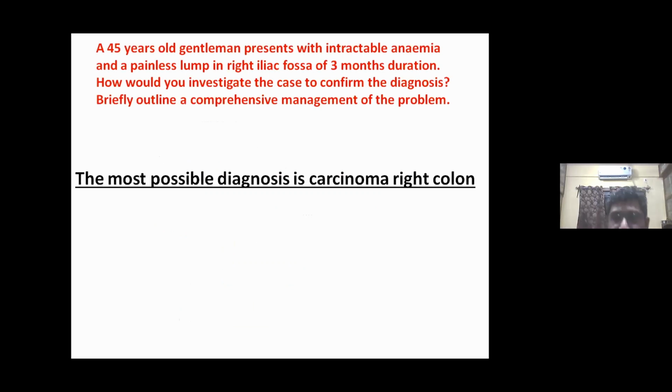Now going to the next part, with cancer right colon in mind, another question: a 45-year-old gentleman presents with intractable anemia and painless lump in right iliac fossa of 3 months duration. How would you investigate the case to confirm the diagnosis, and how would you manage the patient? So first, from the age, painless lump with intractable anemia for 3 months, we can come to the diagnosis that the patient is most possibly suffering from carcinoma right colon.